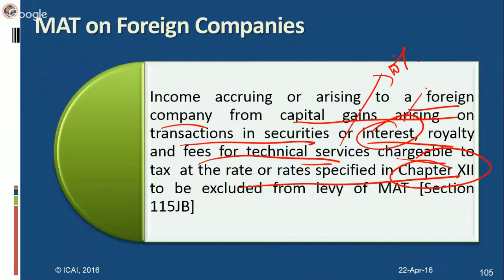Likewise, interest is also chargeable. Interest, there are different rates. Some interests are taxable at 20%, some are at a concessional rate of 5%. So, when such income is taxable at a rate of 5%, if the company in receipt of such income is liable to pay MAT at 18.5%, it will cause undue hardship to such companies. Therefore, this is a beneficial provision which provides for exemption from MAT in respect of income accruing or arising to a foreign company from capital gains arising on transactions in securities and interest, royalty and fee for technical services chargeable to tax at the rate specified in Chapter 12.